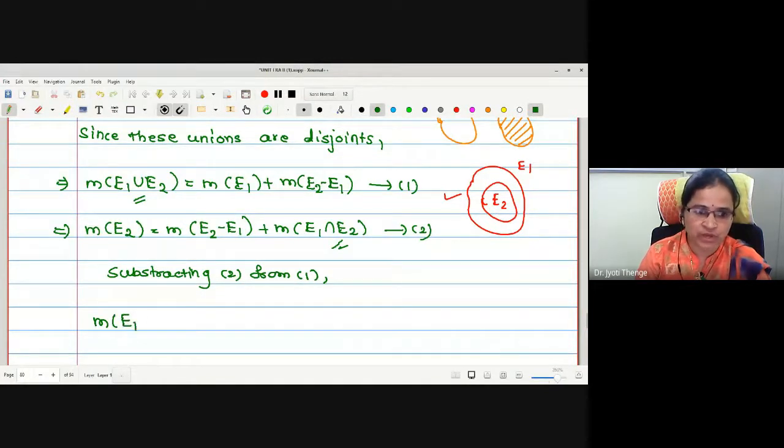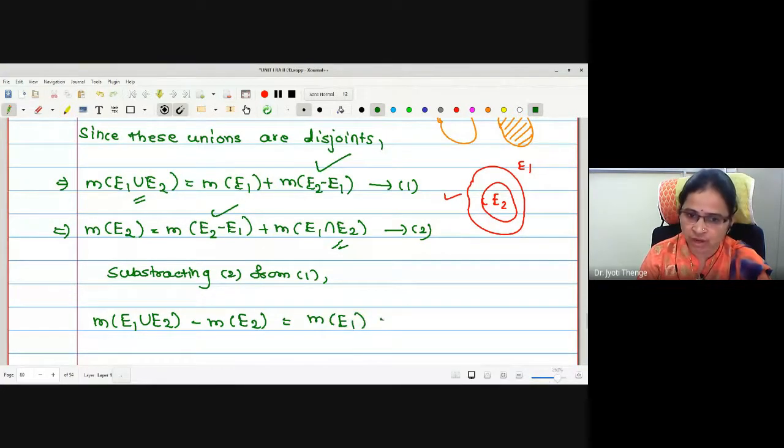This is m of E1 union E2 added with m of E2, the addition on the left hand side. What about the subtraction on the right hand side? May I say this term will be cancelled? We remain with m of E1 minus m of E1 intersection E2.